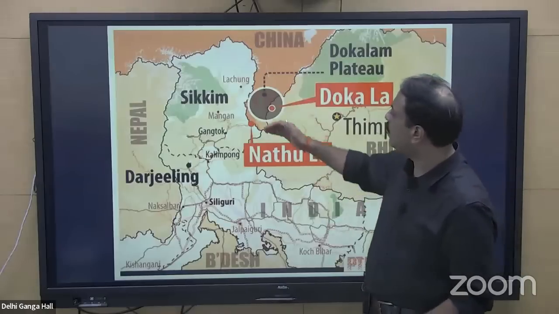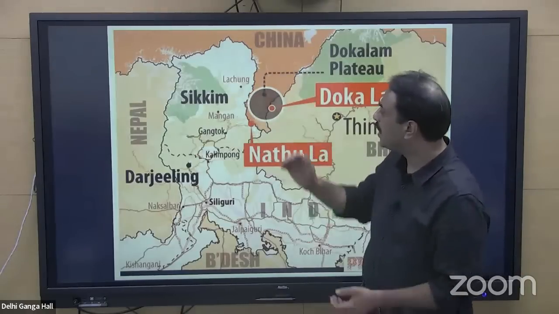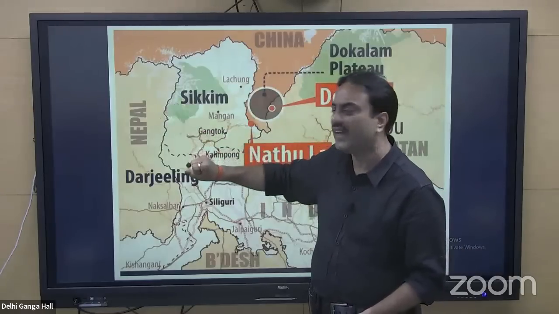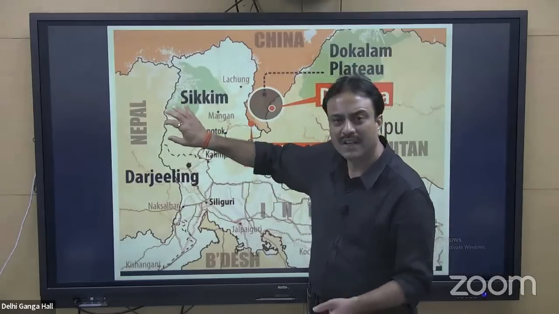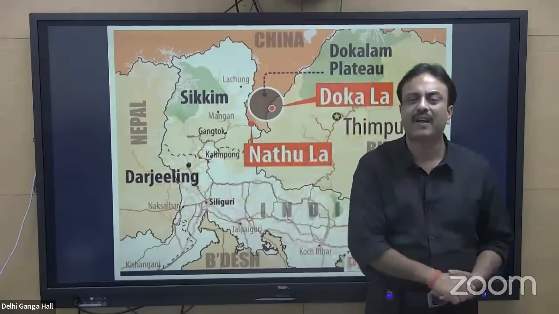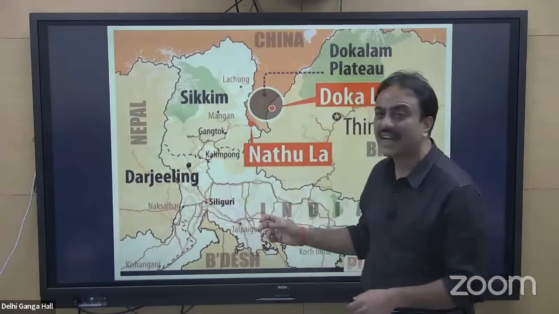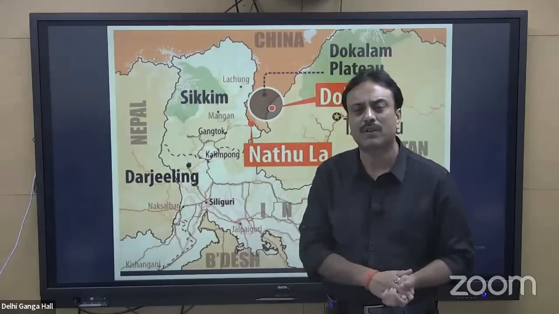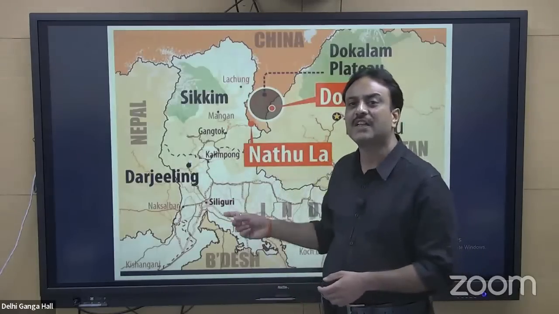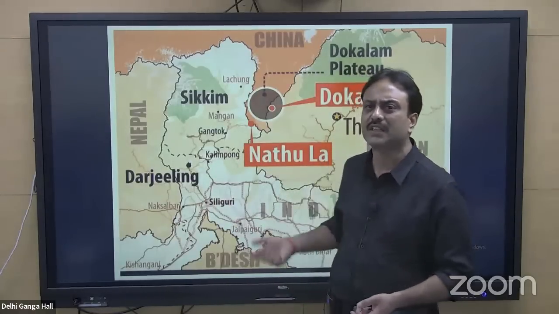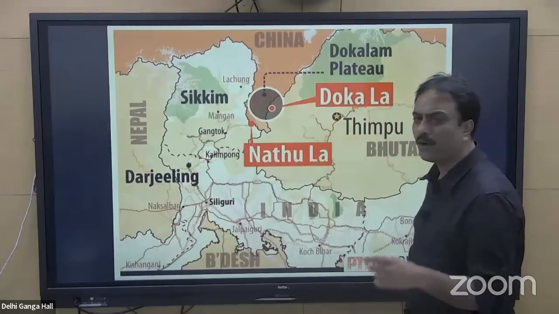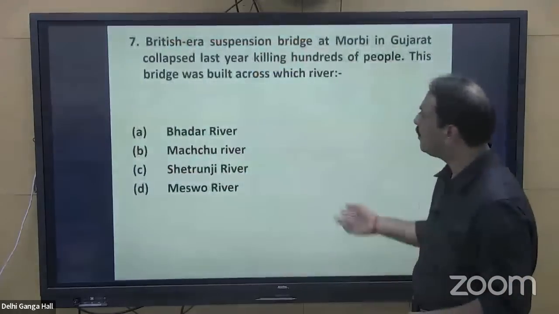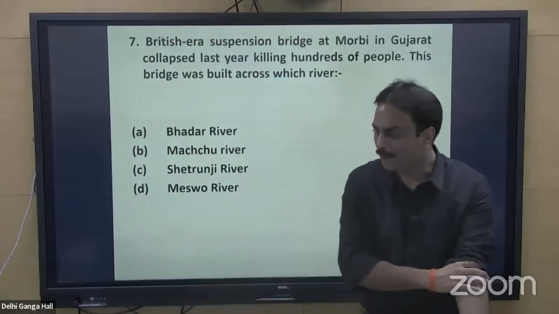Very close to this region, you have Nathula, Zelepla mountain passes over here. Here, the second highest mountain peak of India, Kanchenjunga, is located. Kanchenjunga is the second highest peak of India. Kanchenjunga is the highest peak of Himalayas in India. Kanchenjunga is the third highest peak of the world. Kanchenjunga is the second highest peak of Himalayas in the world. All these statements, you need to monitor them. All these statements are absolutely correct, right? So this particular region. Moving on to the next question, question number 7.